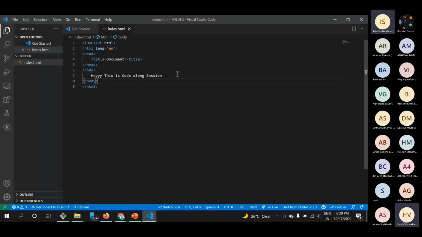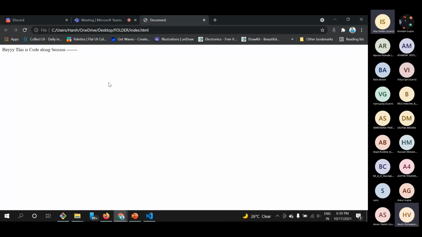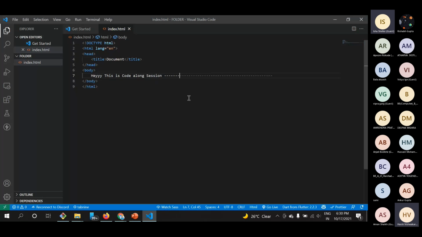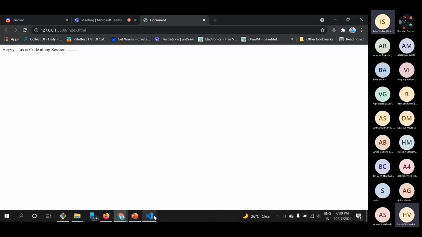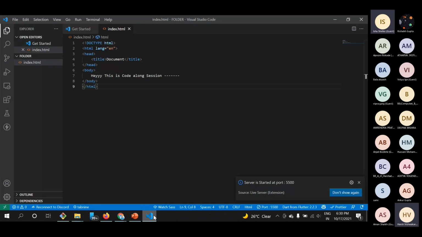But if I make any changes in it, then I have to go and manually reload this page to have a look at the changes. So what I can do is just restart my live server like this. Live server is nothing but an extension of VS Code. If I make any changes here, the page will automatically reload.